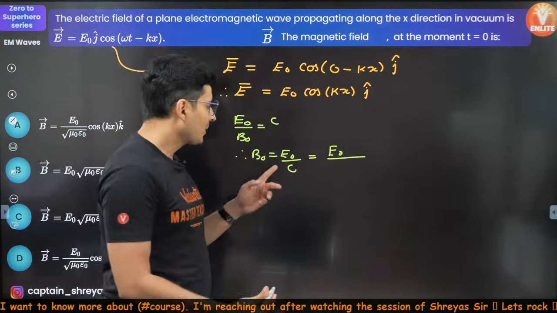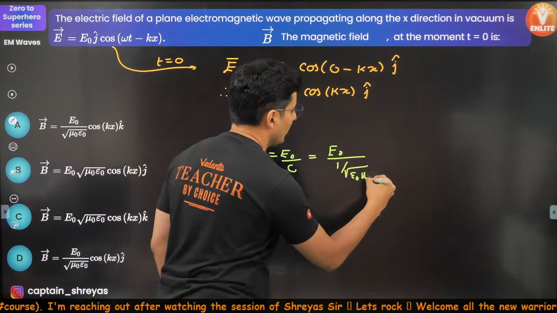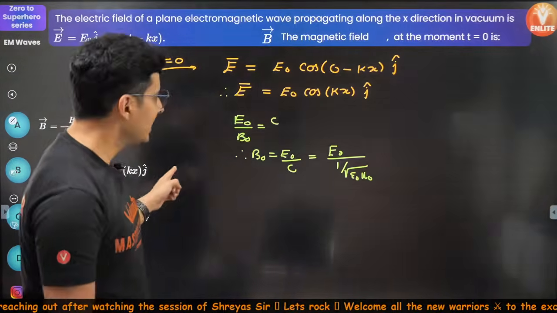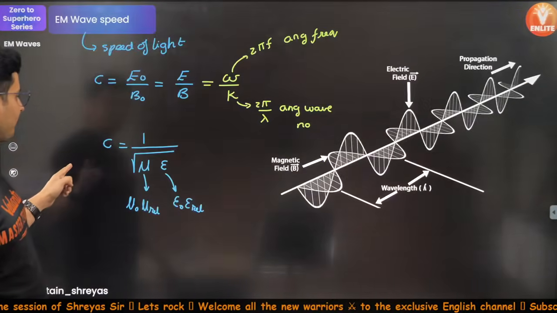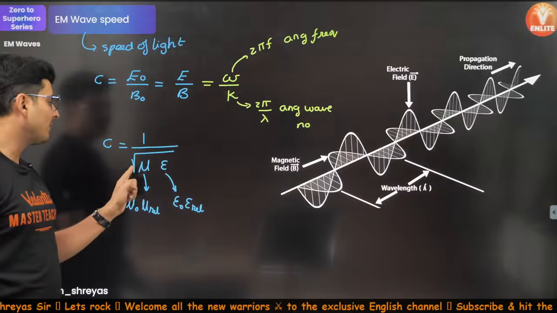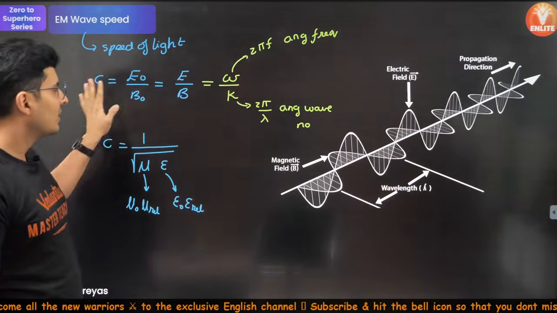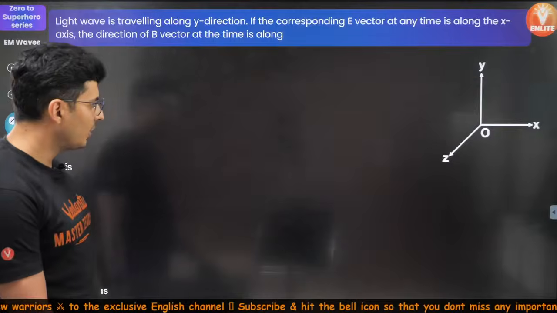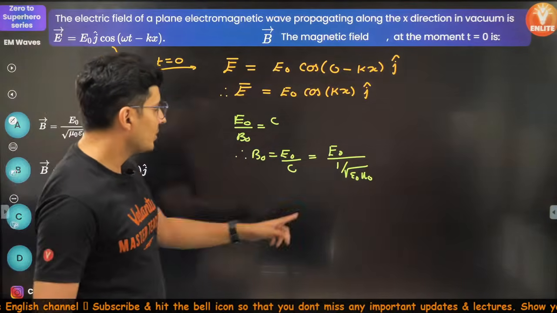The formula for C is 1 by root of epsilon naught mu naught. I just gave you this formula sometime back, right over here. Yes, there you go. C is 1 by root of permeability and permittivity. So same formulas I'm using. Let's move ahead and see what we get now. So this will come on the top.